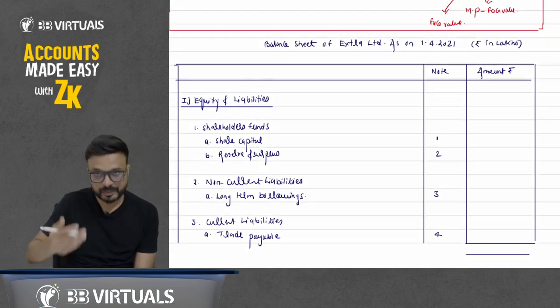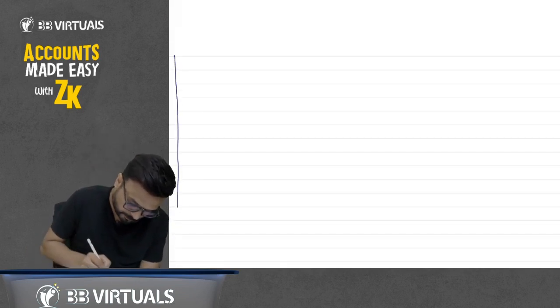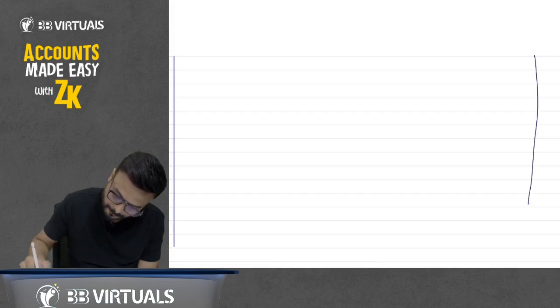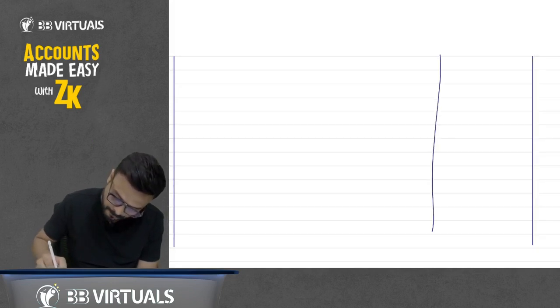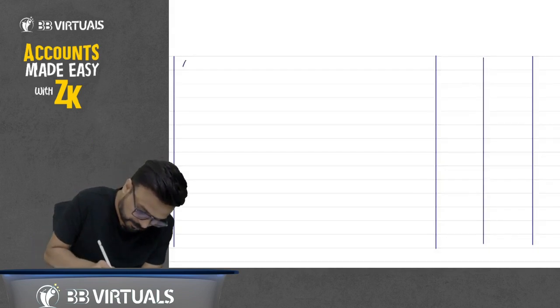Now below this, write down asset. So asset here, okay, asset. Second point, asset here. So asset, write down there non-current asset.